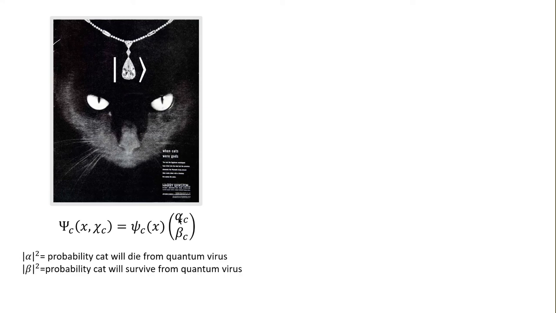So the point is that if alpha were equal to 1 and beta were equal to 0, then we know for sure that the cat's going to die. And if alpha is equal to 0 and beta is equal to 1, then we're pretty sure that this cat is going to survive. And if they're both equal to 1 over the square root of 2, then when you square that, you get a 50% probability that the cat will die or survive, and you don't know until you do the measurement.